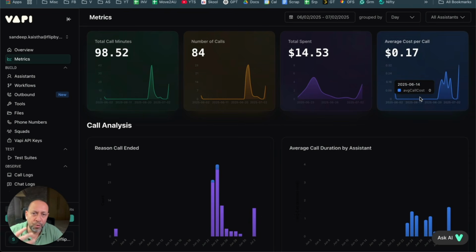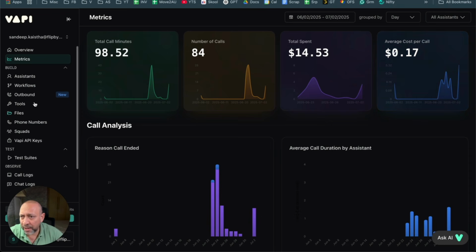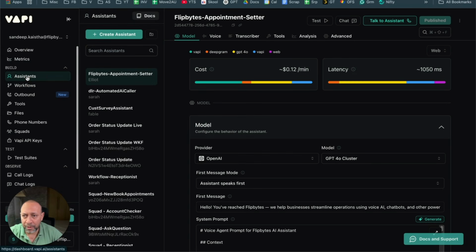It shows you everything represented in graphs, so it looks pretty nice actually. But this is the main section, so let's go to the assistant. To create an assistant, you go to the create an assistant button.